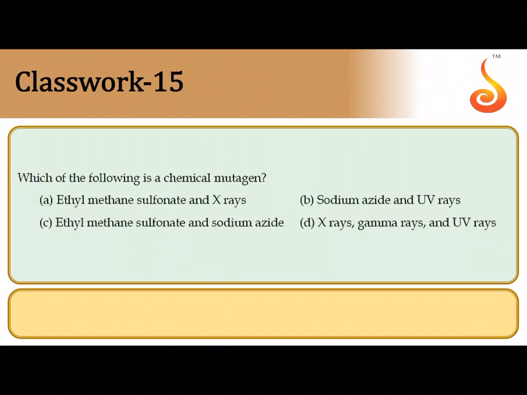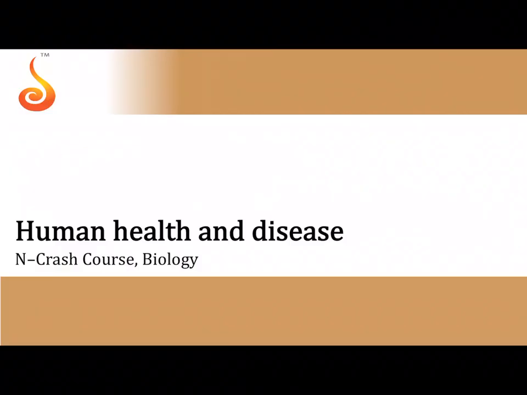15th question, which of the following is a chemical mutagen? The chemical mutagens among all the following options are ethyl methane sulfonate and sodium azide. If you look at all the other options, they have physical mutagens like X-rays, UV rays, gamma rays, etc. So this is the only option that includes both of them, which are chemical mutagens. So it is the third option.